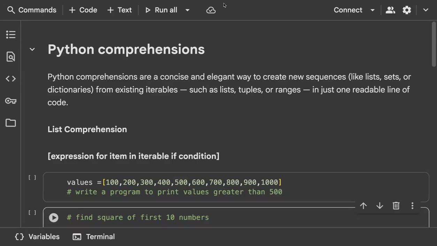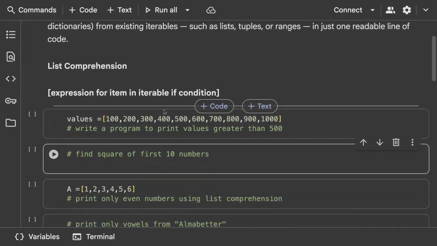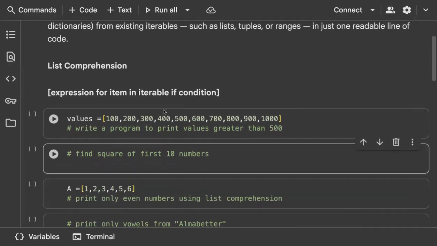A very simple understanding of comprehensions is that instead of using a for loop, you can just use comprehensions in one single line of code, so that you can get the expected answers in a list format, dictionary format, or maybe the set format. Tuple is not possible because tuples are immutable. Okay, great. So now you'll understand comprehensions better when we try to solve questions.